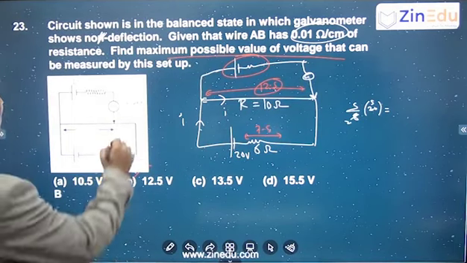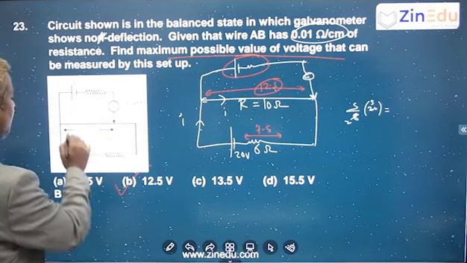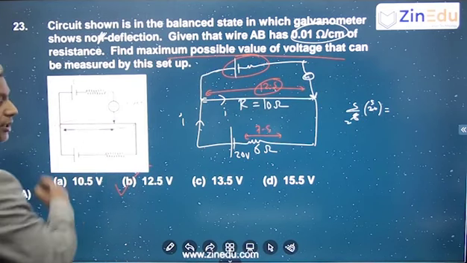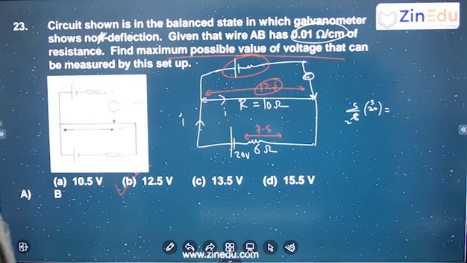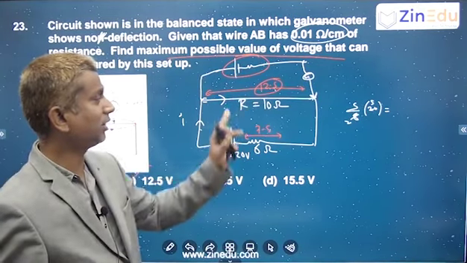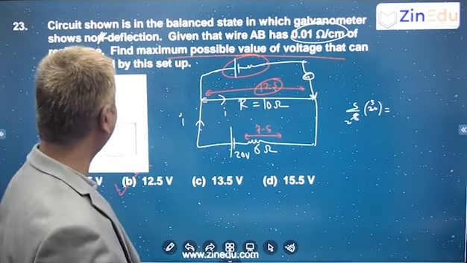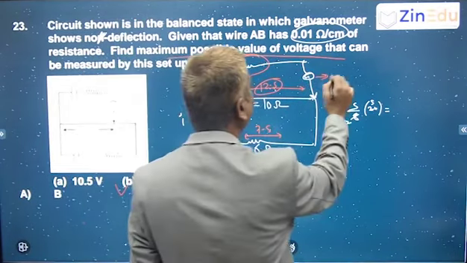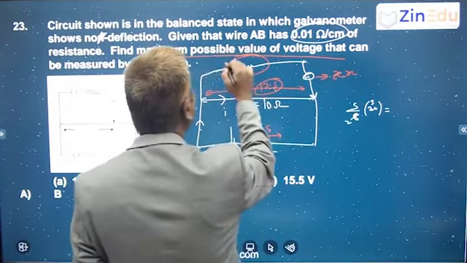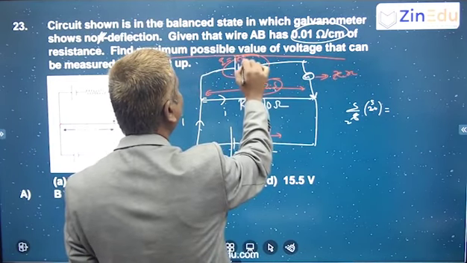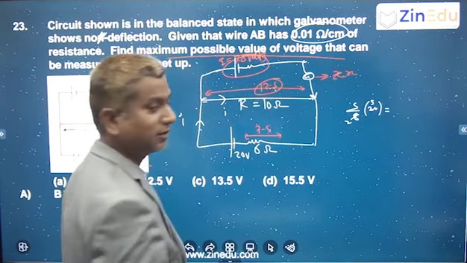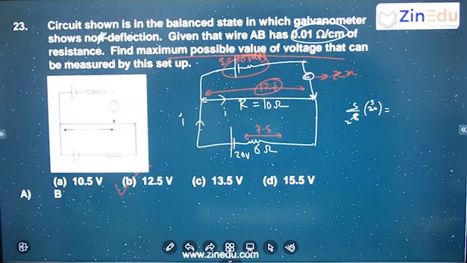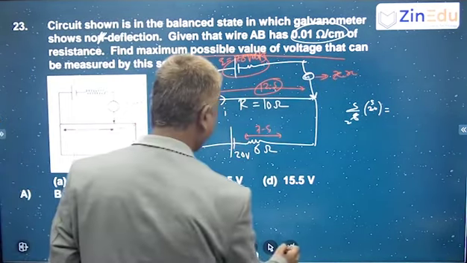So that means you are putting the galvanometer up to here. To this potential drop, that is the maximum value you can measure. That much cell only you can get the zero reading. So when you put 12.5 volts, exactly at this point it will show 0 for an unknown battery of 12.5 volts. That is the mechanism of the potentiometer, right? So good question. We'll go to the next one.